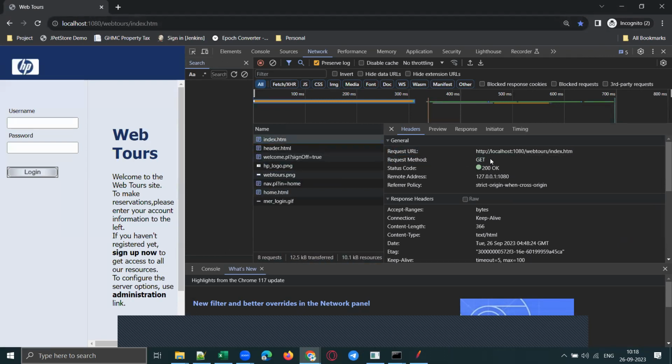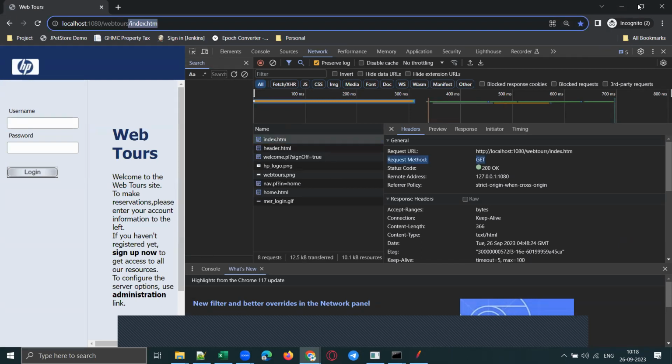What are get, post, put, and delete? First, let us understand the get method. It is simple. You are simply asking the server to get this page for me. The browser is sending a request to the web server saying, hey server, can you please get this index page for me? So this is a get request, as simple as that. Understood, guys?